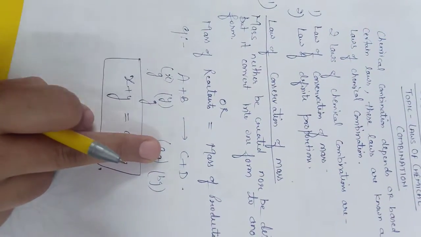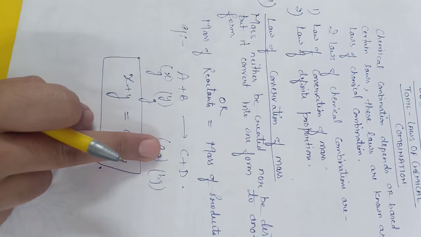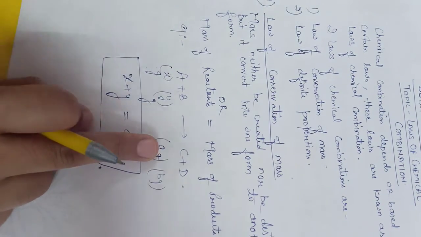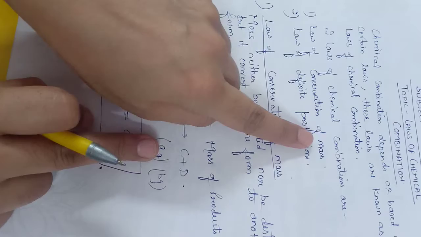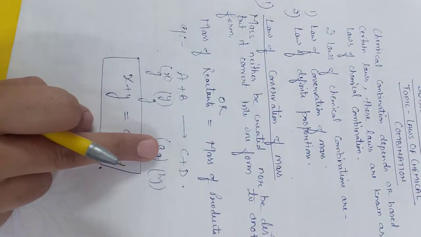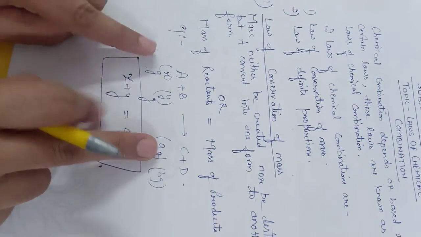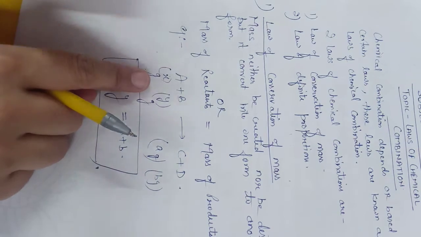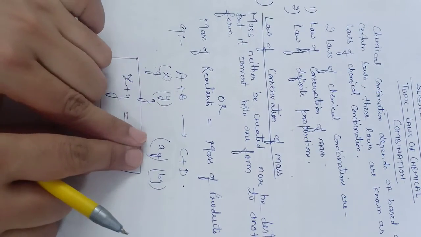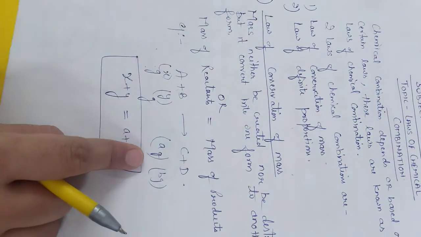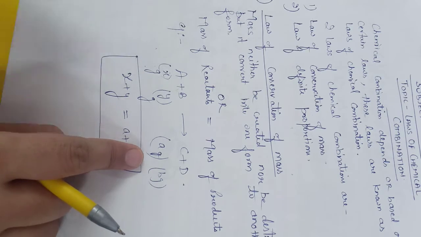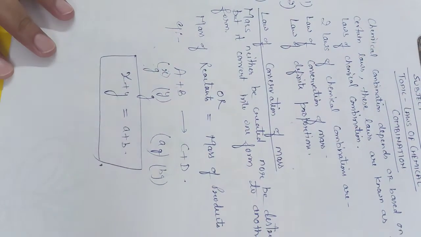That means any chemical reaction which takes place must follow these laws, law of conservation of mass and law of definite proportion. So according to law of conservation of mass, the mass of the reactants of any chemical reaction must be equal to the mass of the product. That means mass can neither be created nor be destroyed, but it is converted from one form to another form.